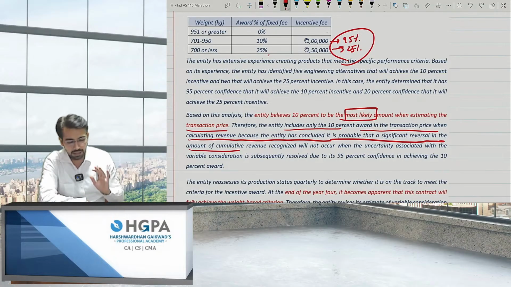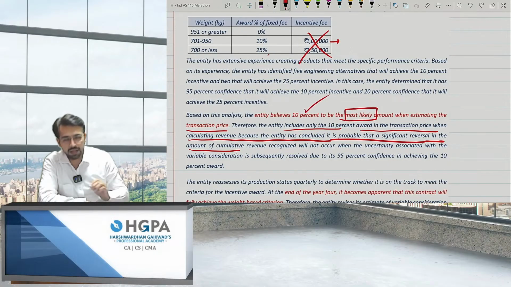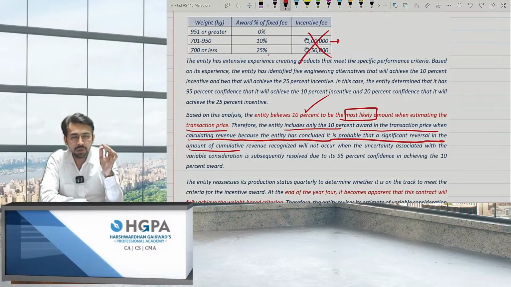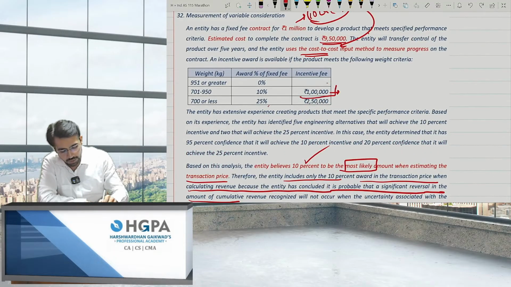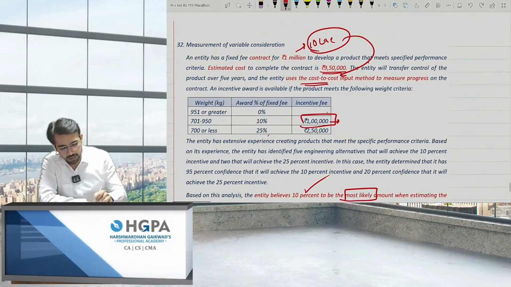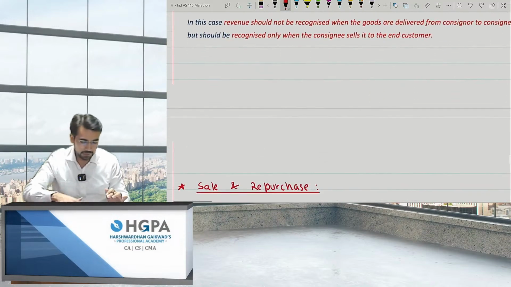Now, what they are telling is, instead of the other method, I have taken the most likely approach. And since it is the most likely approach, there is no probability included. What I've done is I've taken this 1 lakh to be the suitable income. So basically, 1 million, that is 10 lakh, plus this 1 lakh as the variable consideration. That means I've taken the 11 lakh as my revenue, right? Okay, 11 lakh as my revenue.